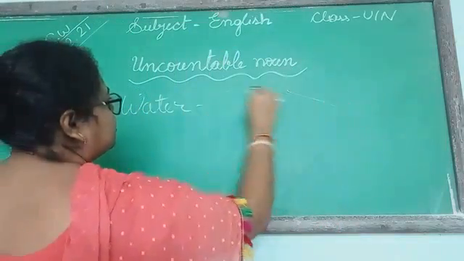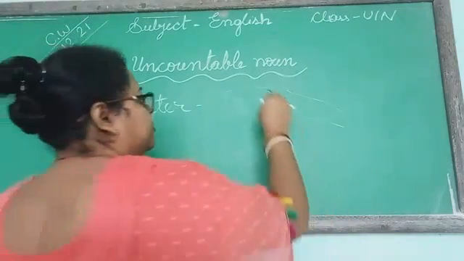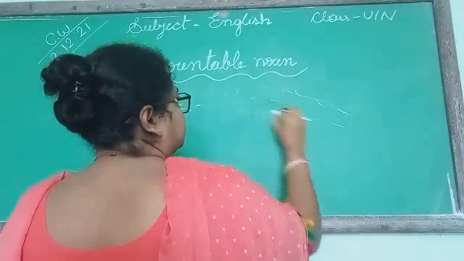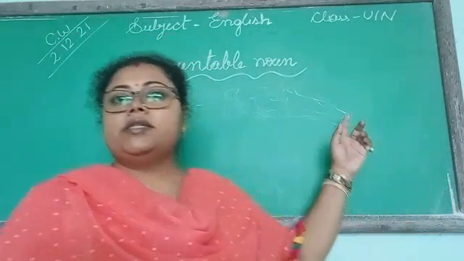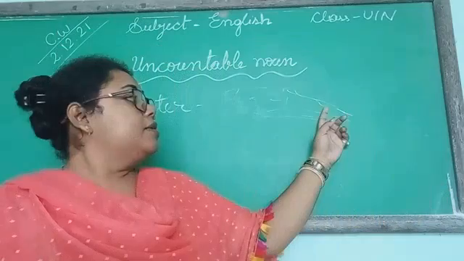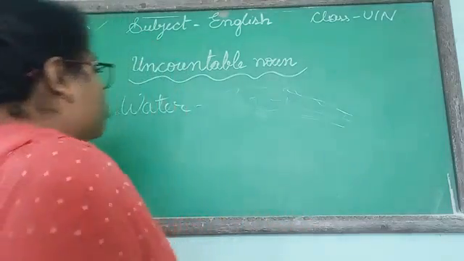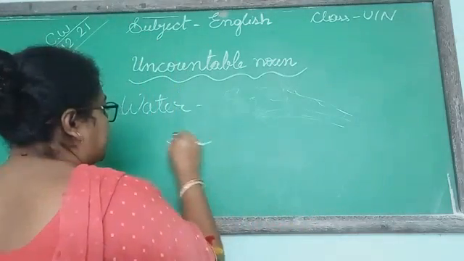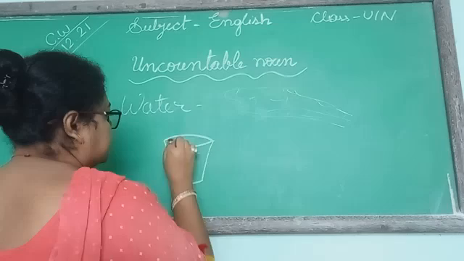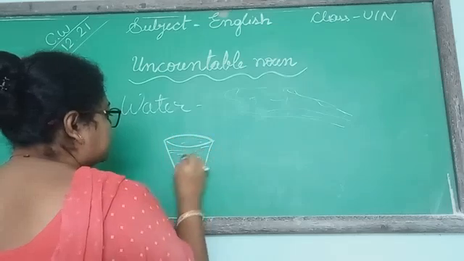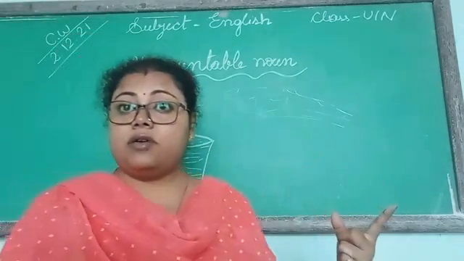Suppose this is spilled water. Water doesn't have any shape. But if you pour the water in a glass, then we say a glass of water.